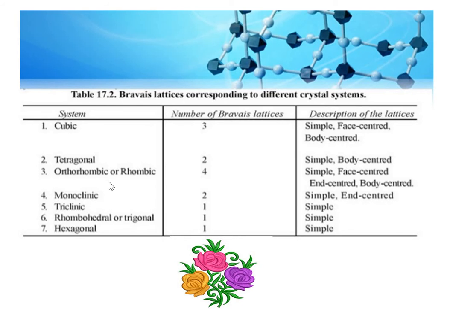In orthorhombic or rhombic, 4 Bravais lattices, simple, face-centered, end-centered and body-centered. In monoclinic, 2 Bravais lattices, simple and end-centered. In triclinic, in trigonal, rhombohedral and hexagonal, the only one lattice system and it is the simple.